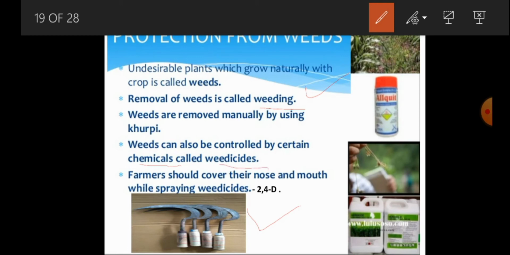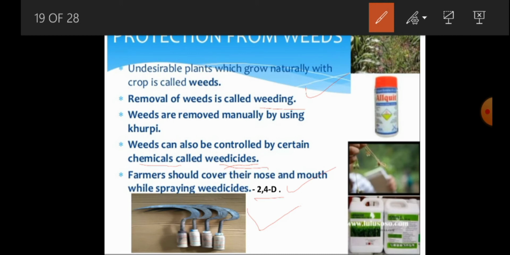What is the meaning of weedicides? Weedicides means we use some chemicals to control weeds in the crops. An example of a chemical used for removal of weeds from the crops is 2,4-D. By using that chemical, 2,4-D, we can remove the weeds from the main crops.